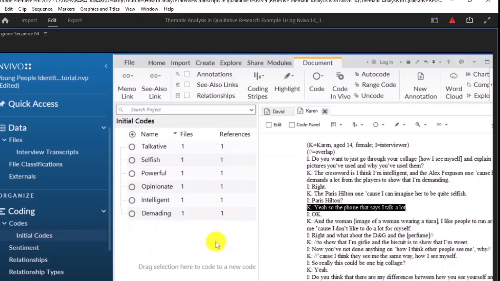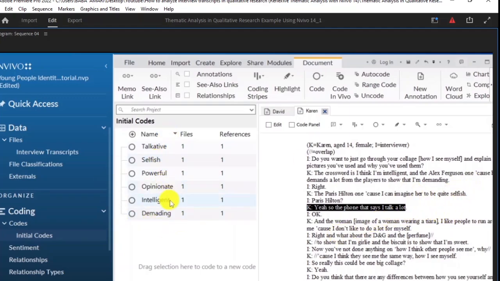Remember, there are 2 approaches to coding. We have semantic, where we just take the open or the shallow meaning or the clear meaning. For example, the font says that I talk a lot. That I think is a semantic approach to coding. Then we have the latent approach to coding, where we look for the deeper meaning. Most of my codes here are semantic, but as we go on, we'll see some examples of latent codes.